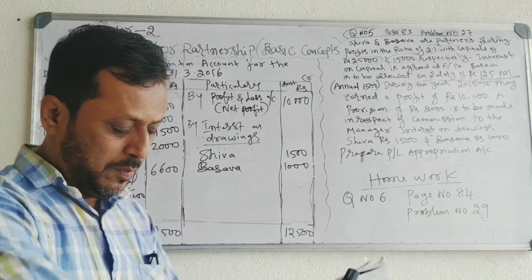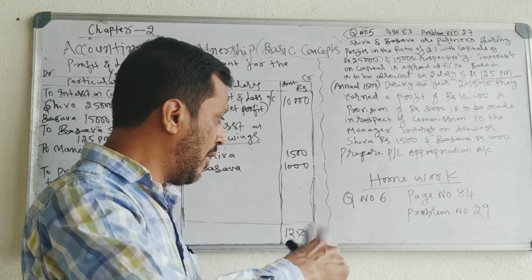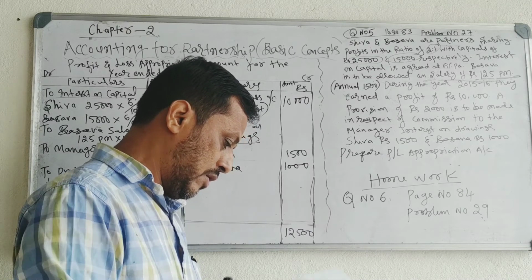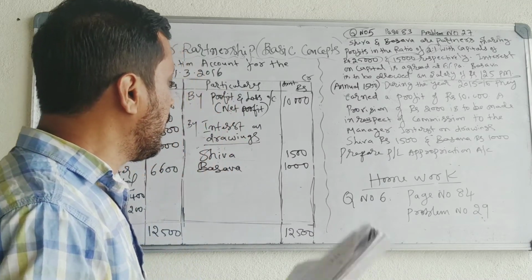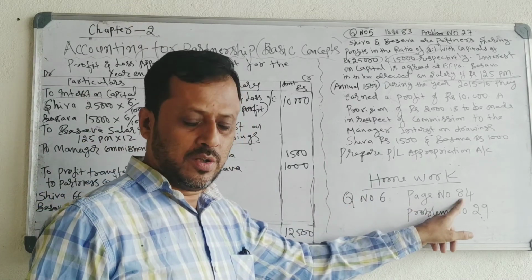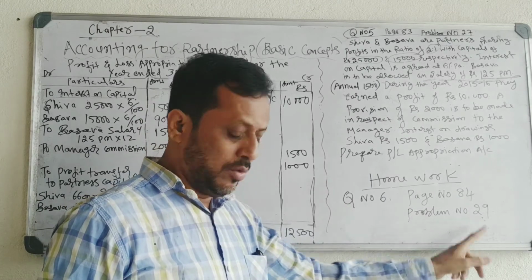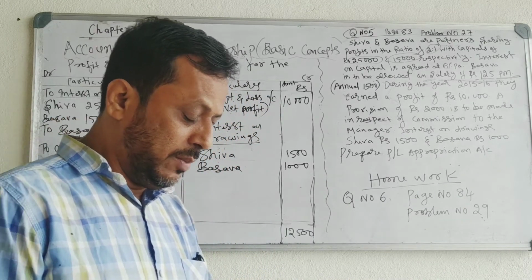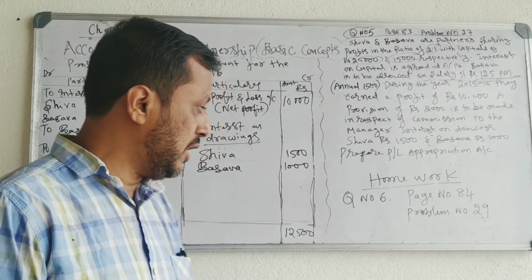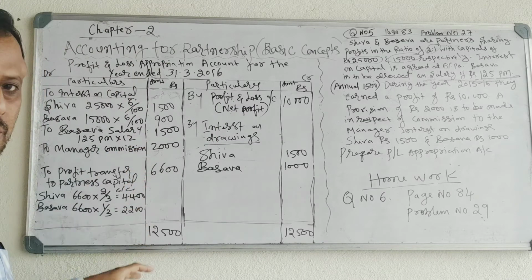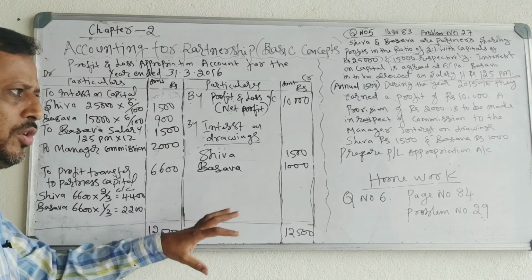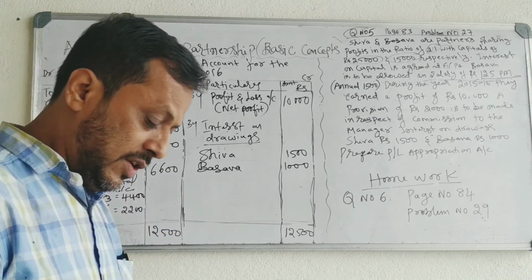There are 3 partners in that problem. Question number 6, homework, page number 84 in this book, and problem number 29. I will explain it to you. ABC set up a partnership firm on 1st April 2017. Okay, you have to take 3 partners. Here we solved so many problems of 2 partners. You have to do the calculation for 3 partners. There are 3 partners here.